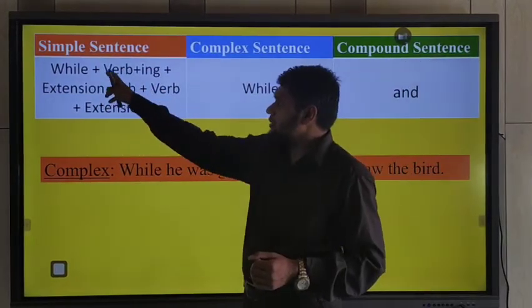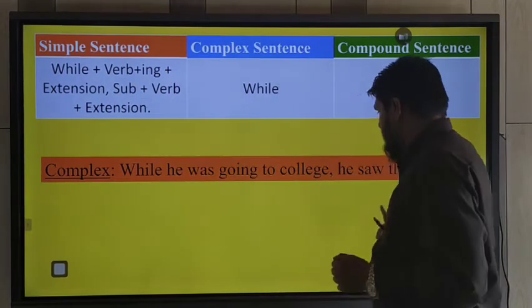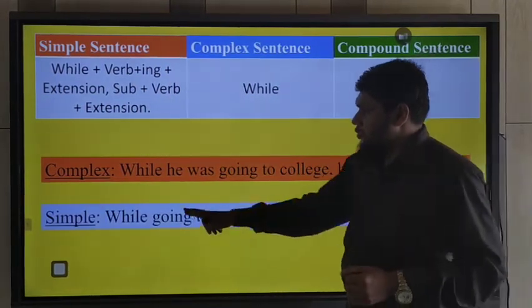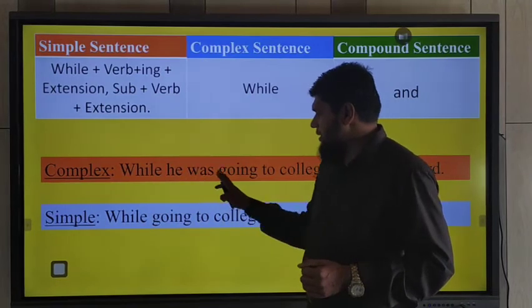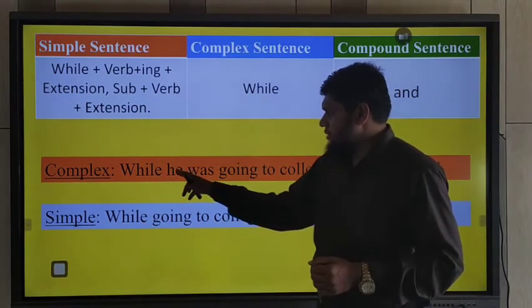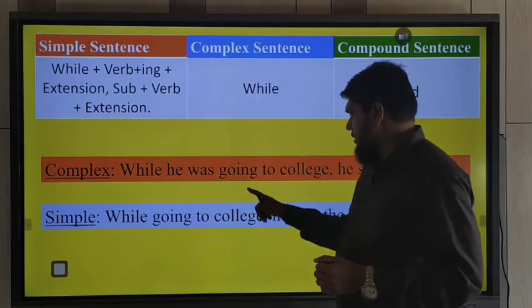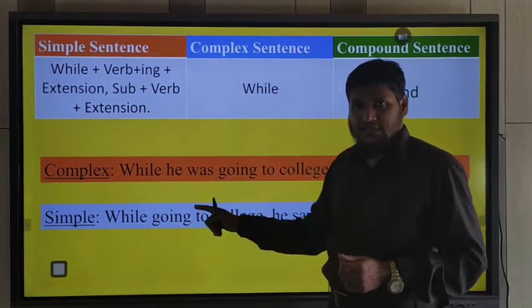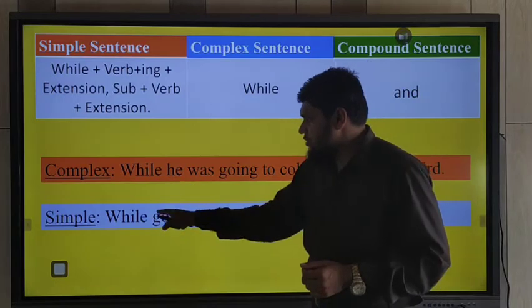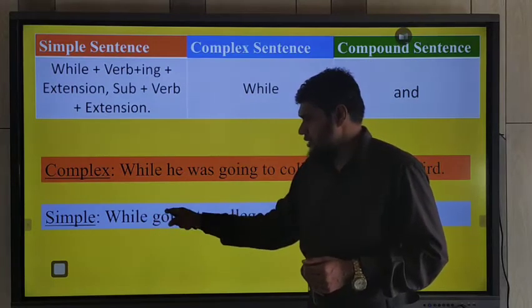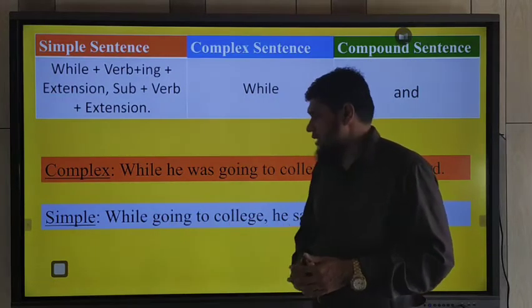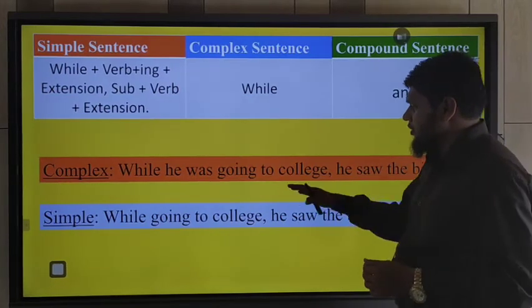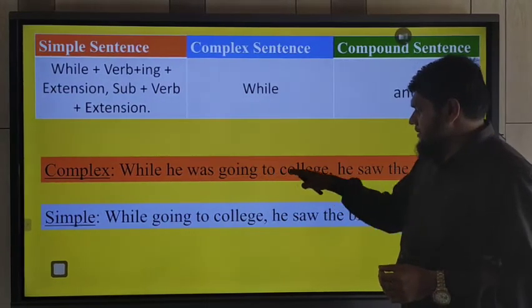Understand? So what's the structure? You should use while and verb plus ing. We should avoid subject plus verb and auxiliary verb, because the subjects are similar. If the subjects are dissimilar or different, you should use the possessive form of the first subject. Understand? So next follow the extension part.